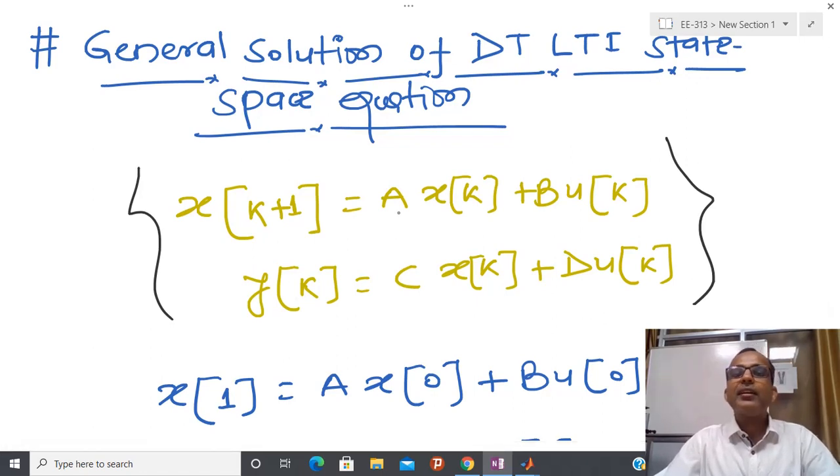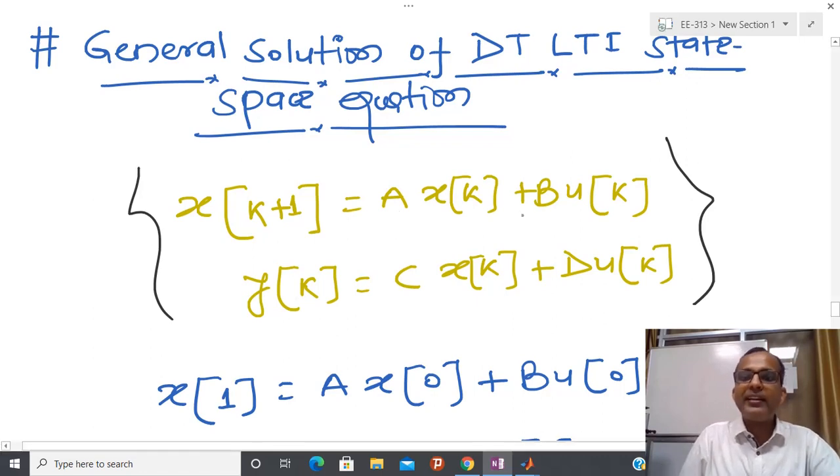Suppose you are talking about a population model. Sometimes one can assume that the population does not increase continuously, but only at discrete points. If you do that kind of modeling, then a discrete model inherently comes into the picture. Due to that reason, people write the discrete model in this general form. And now suppose I have to solve this particular equation.